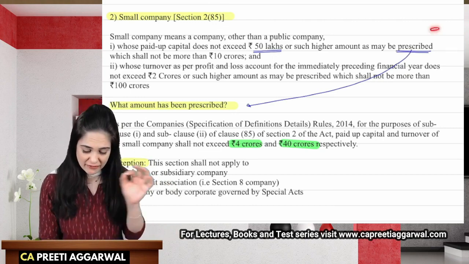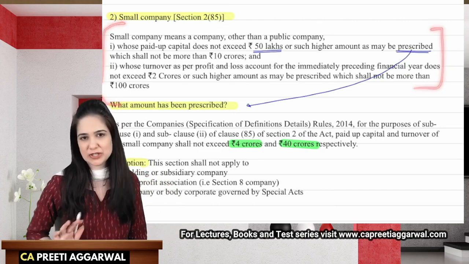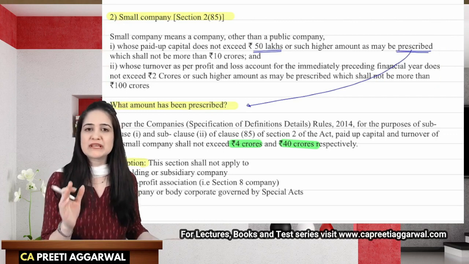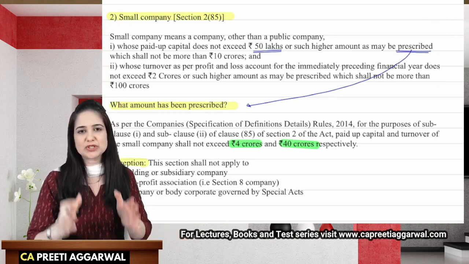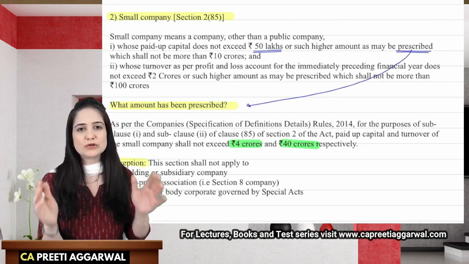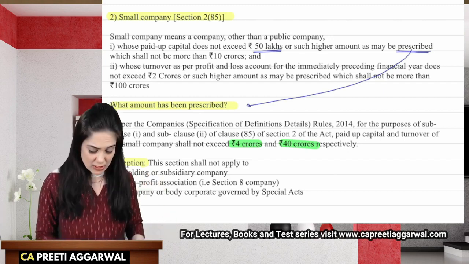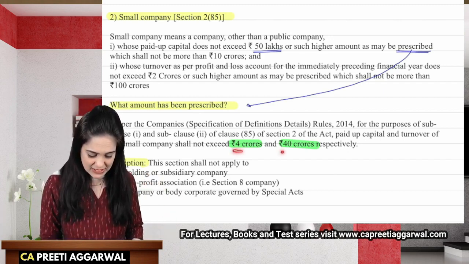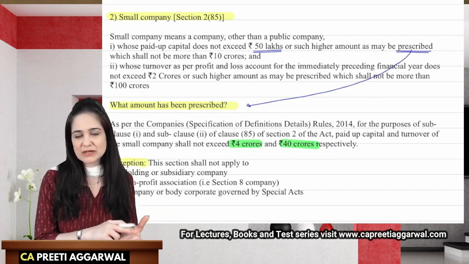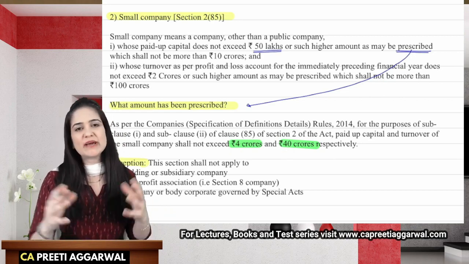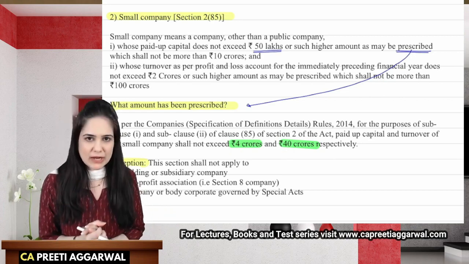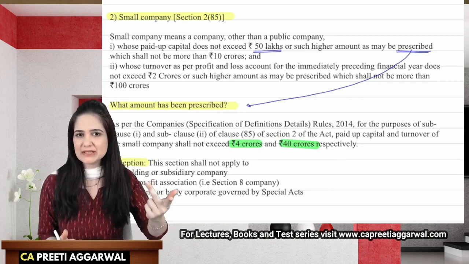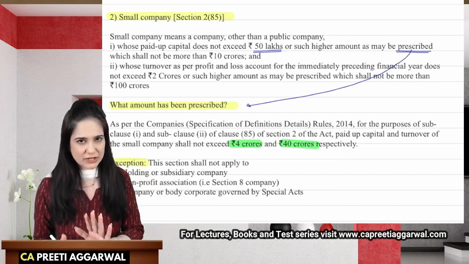So there was never an amendment in the definition. The amendment was always in the rules, that is the Companies (Specification of Definition Details) Rules, 2014. In rule 2, they had mentioned that companies having paid up capital of 2 crores and turnover of 20 crores will be considered as a small company. Now that limit has been increased to 4 crore and 40 crore.